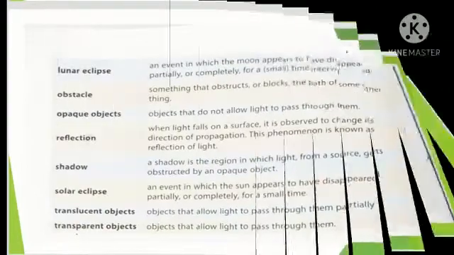Here, what is written? The effect of interchange of left and right between an object and its image in a plane mirror. What is light? Light is a form of energy that helps us to see objects.